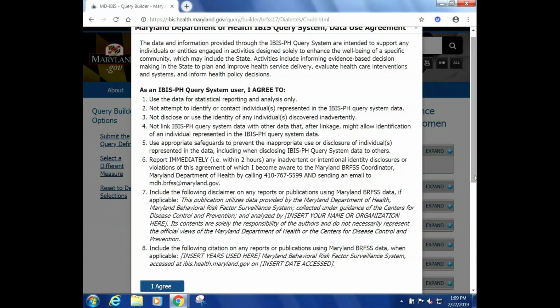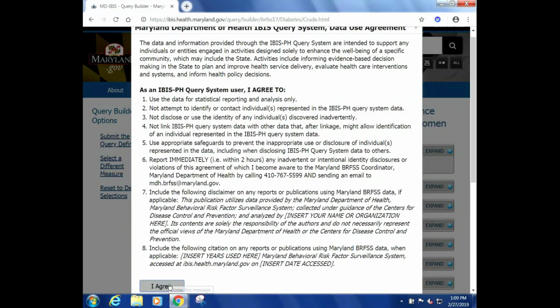I'd like to direct you specifically, though, to items 7 and 8 on this list. Item 7 includes a disclaimer that you should include on any reports or publications using Maryland BRFSS data, if that should happen. And number 8 includes a citation that you can use on any reports or publications that use the Maryland BRFSS data. And the format for including that information is also included. You must agree to this to use the website and to get past the screen.